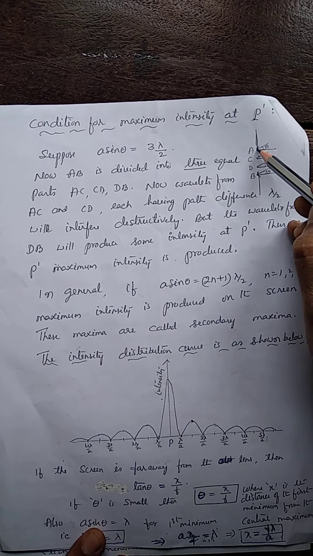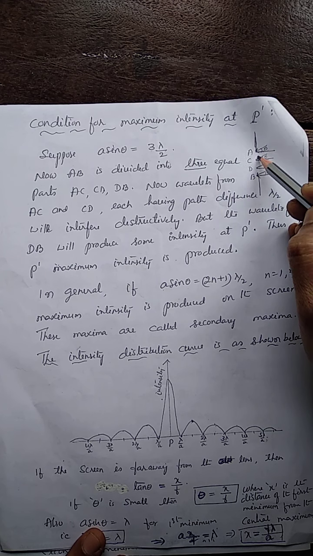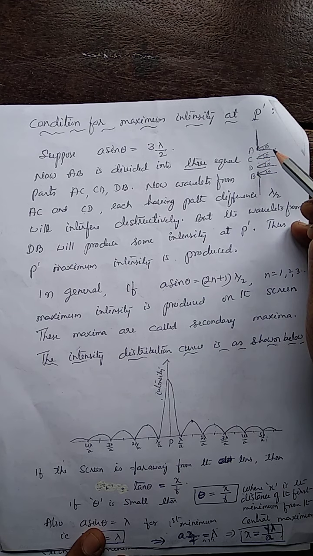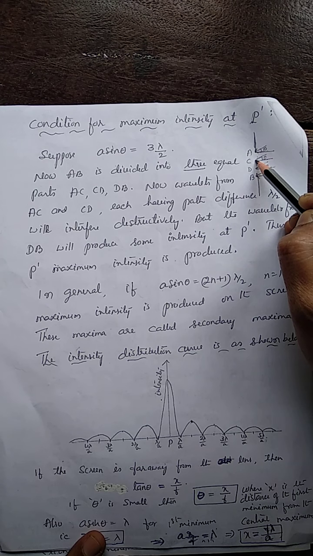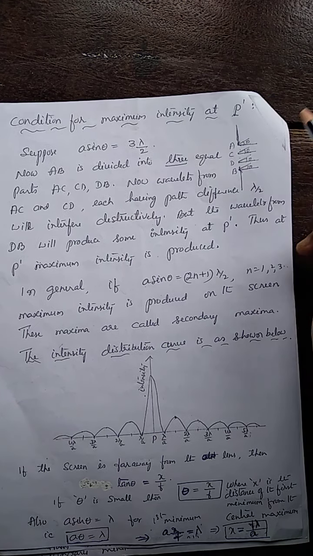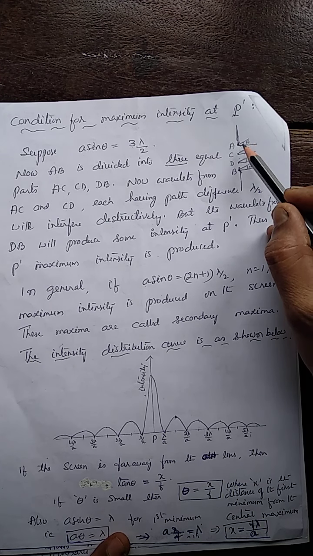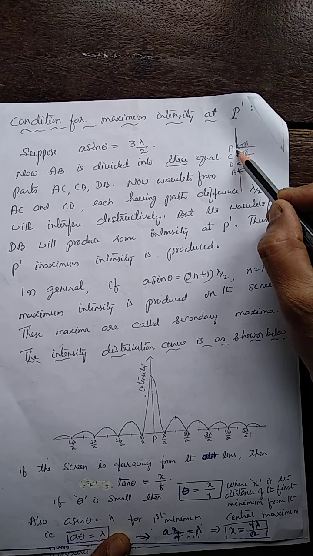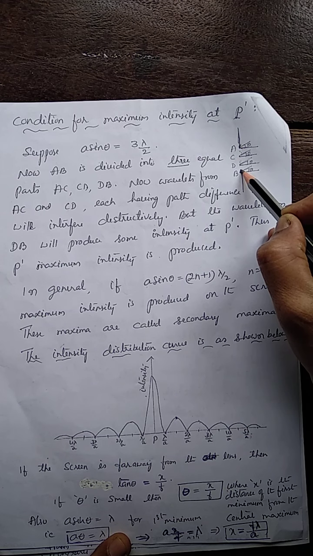Now, divide this AB into 3 equal parts: 1, 2, 3. Each part is lambda by 2. So, the path difference between these two corresponding points is lambda by 2, and these two also lambda by 2. Now, see here, when all these wavelets travel to reach the point P dash, the wavelets from these two corresponding points cancel each other, whereas this one remains to produce the intensity.